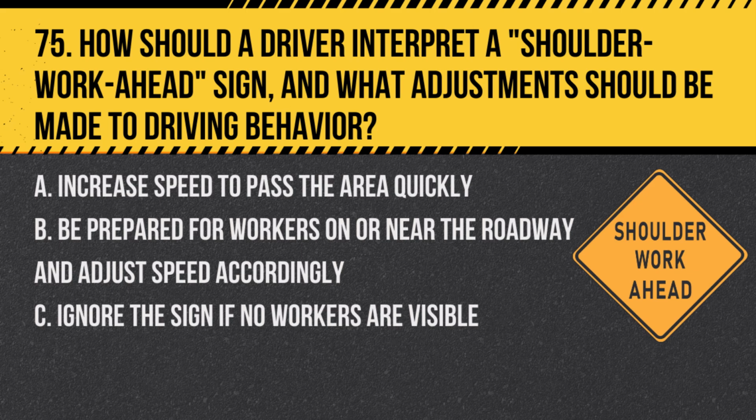Question 75. How should a driver interpret a shoulder work ahead sign, and what adjustments should be made to driving behavior? A. Increase speed to pass the area quickly. B. Be prepared for workers on or near the roadway and adjust speed accordingly. C. Ignore the sign if no workers are visible. Answer: B. Be prepared for workers on or near the roadway and adjust speed accordingly. Drivers should slow down and be cautious to ensure the safety of roadside workers.